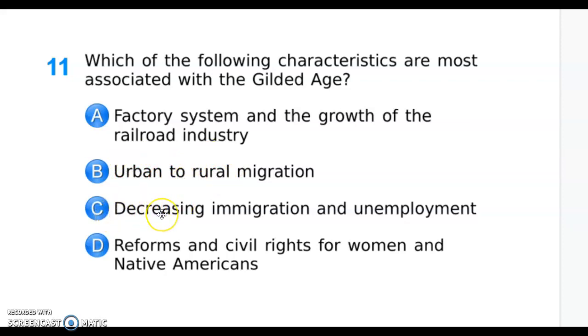C is incorrect because we do not have a decrease in immigration and unemployment. We have an increase in immigration and an increase in employment. D is incorrect because we do not have reforms in civil rights for women and Native Americans. Actually, Native Americans are losing their rights during this time period, and we don't really see the women start to fight for their civil rights until the Progressive era, and we don't see reforms until the Progressive era as well.